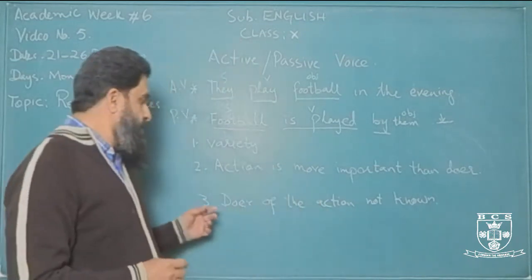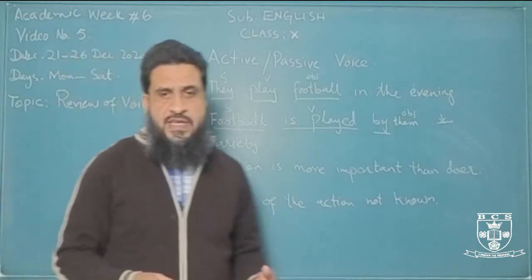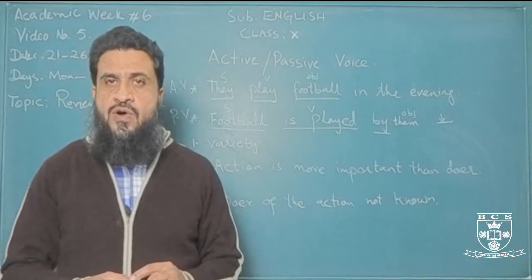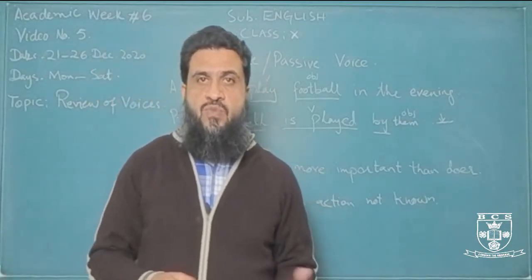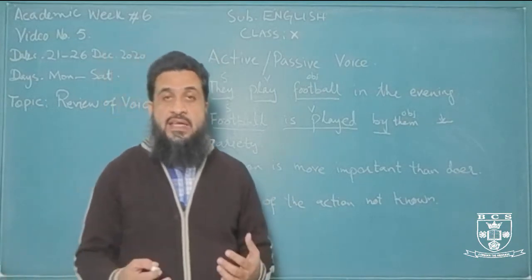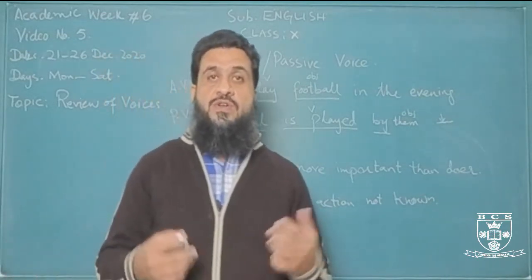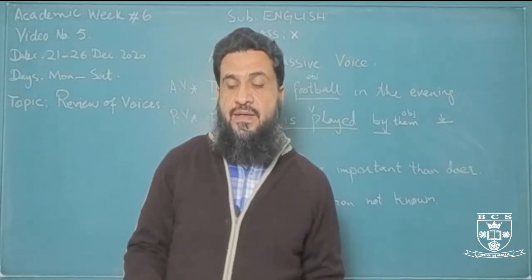In the same way, doer of the action is not known. Now instead of saying somebody stole my watch, we don't know who stole it, so we simply say my watch has been stolen, or my watch was stolen yesterday. All right.